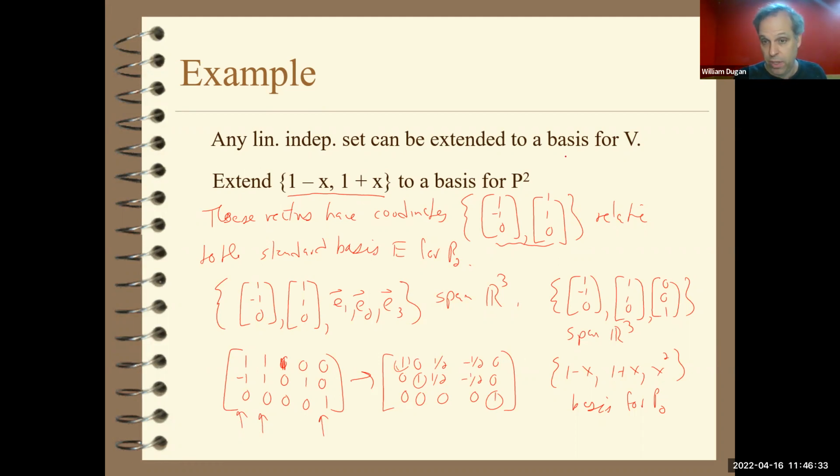So by the plus minus theorem, these vectors, 1 minus x, 1 plus x, and x squared, have to be linearly independent. But then P2 is dimension 3. So now I have three vectors that are linearly independent in P2. They're all a basis. That's a lot faster, isn't it? That last idea is a lot faster. It's harder though to see, because you have to see a vector that's not in the span. So doing so may be tedious.